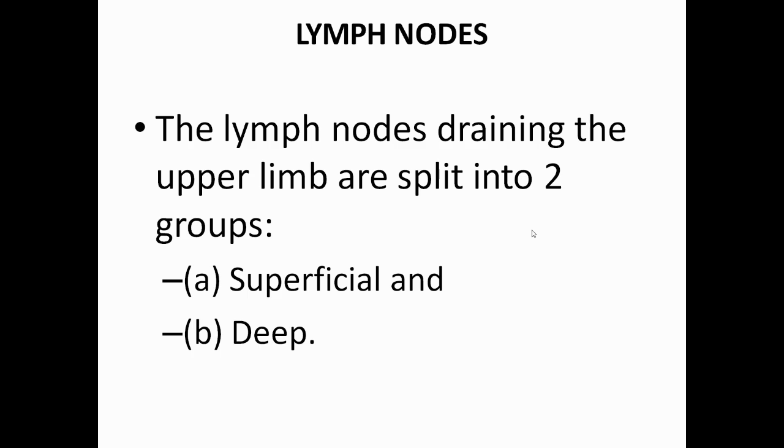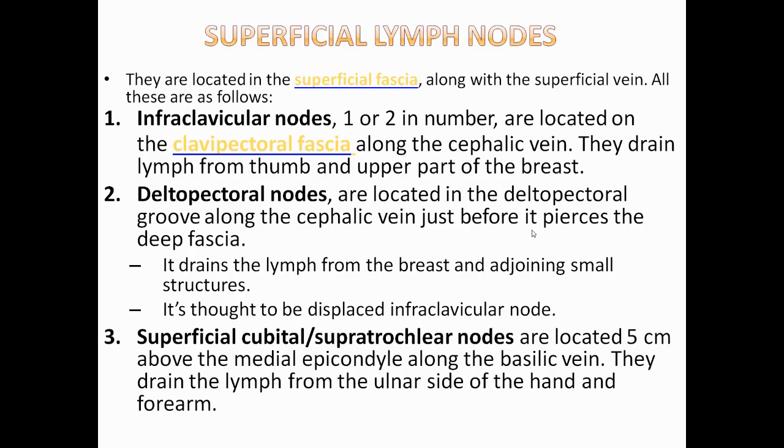Now we will see the lymph nodes. Lymph nodes draining the upper limb are split into two groups, the superficial and the deep lymph nodes. Superficial lymph nodes are located in the superficial fascia along with the superficial veins. These are as follows: infraclavicular nodes.